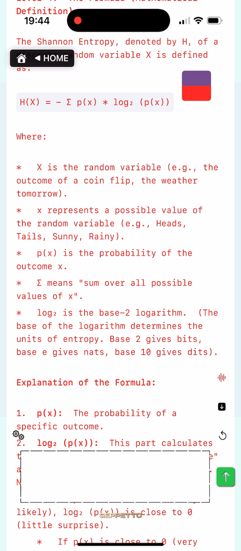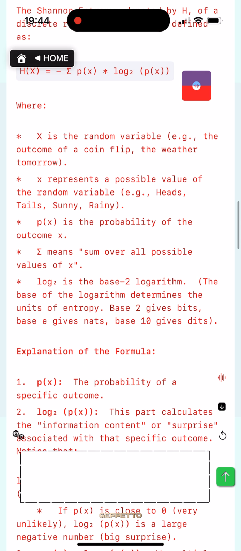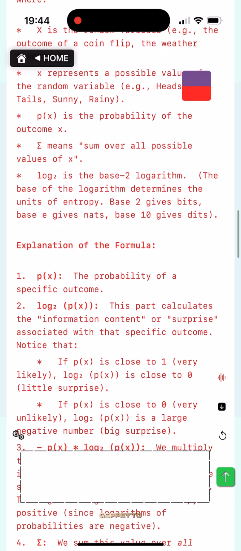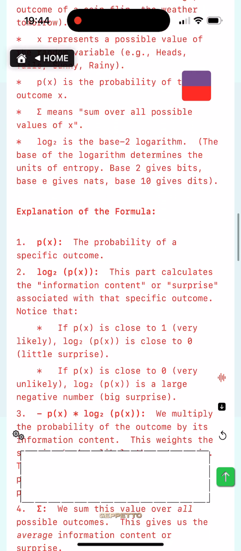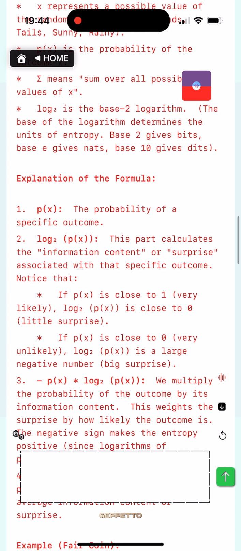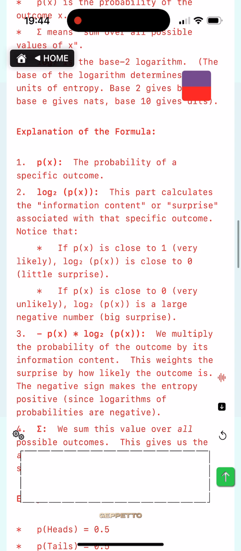p(x) is the probability of the outcome x. Σ means sum over all possible values of x. Log2 is the base 2 logarithm. The base of the logarithm determines the units of entropy. Base 2 gives bits. Base e gives nats. Base 10 gives dits.